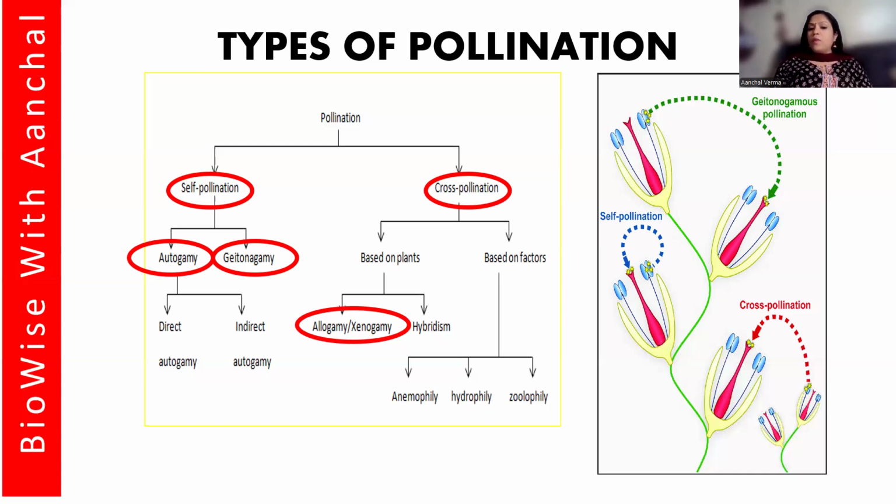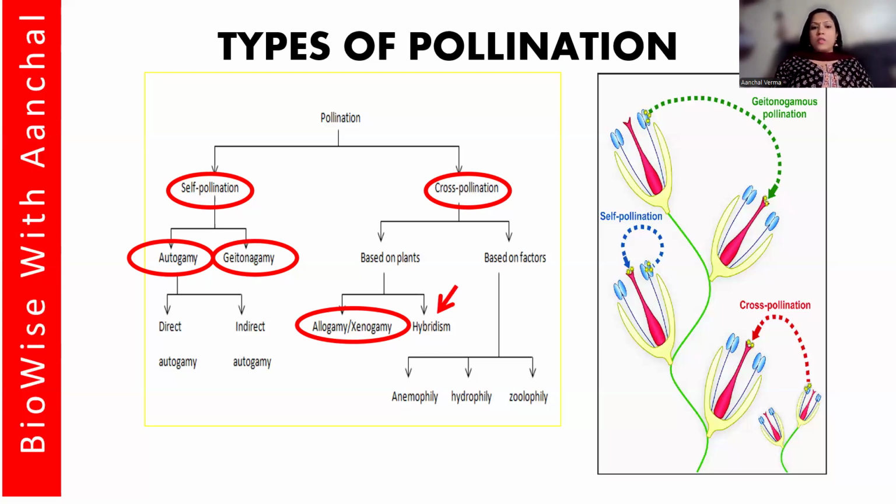If you need to do some hybridization, you can take plants of the same family, maybe distant, and you can have hybridization. For example, in autogamy, you have direct autogamy and indirect autogamy. Direct autogamy means the transfer takes place automatically, without the involvement of any pollinators. But indirect autogamy may need insects like bees to pollinate the flower. I hope the concept is clear.